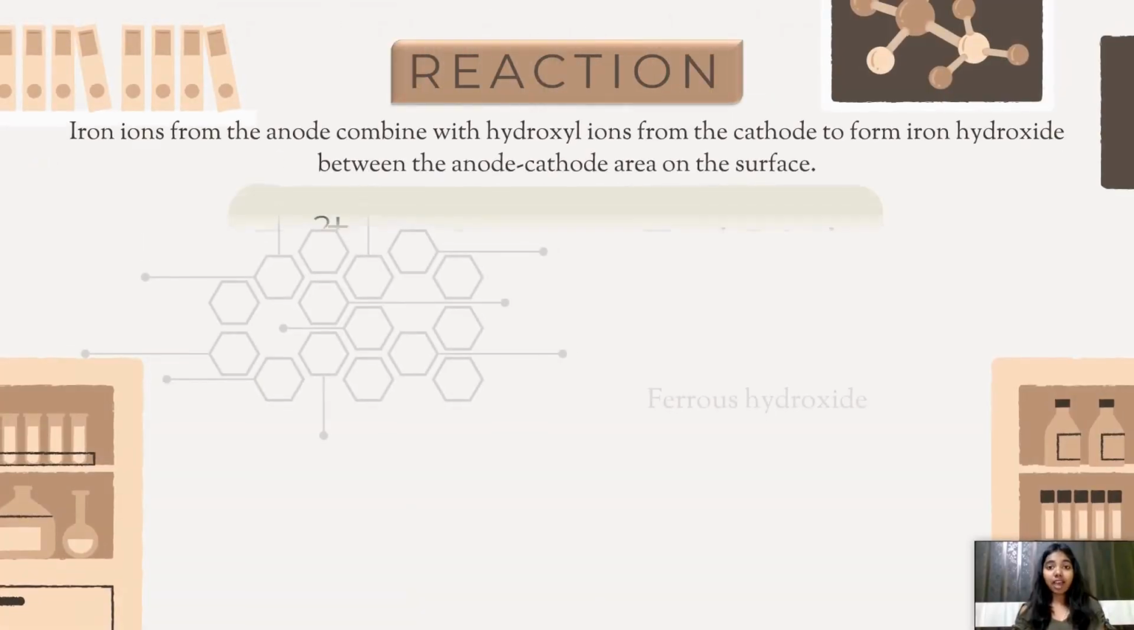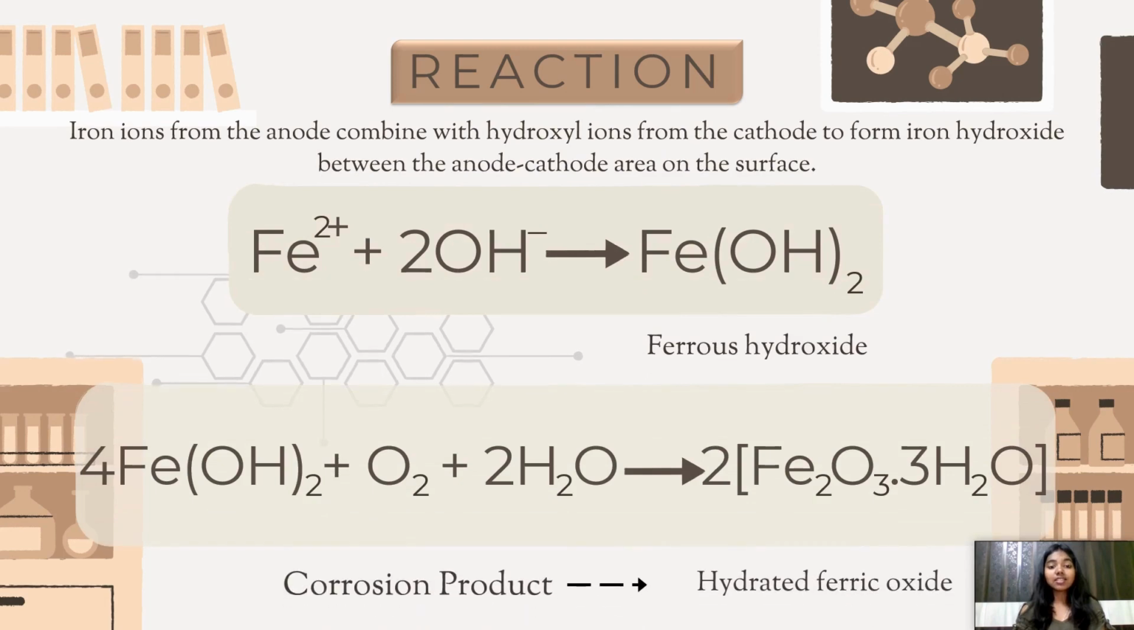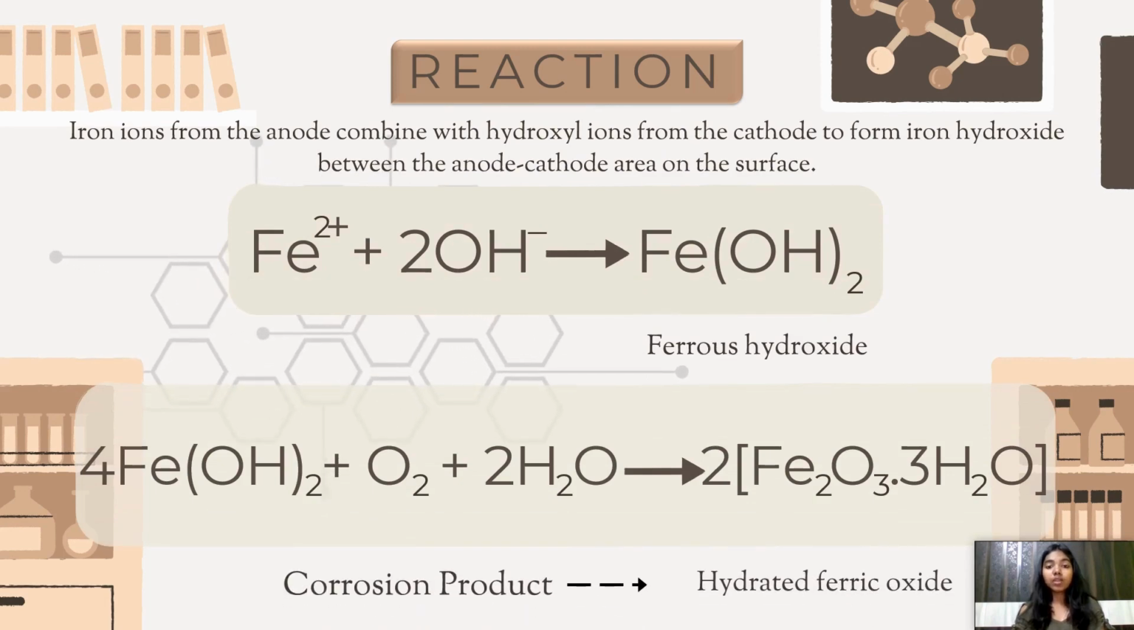Here you can see the reaction in which iron ions from the anode combine with hydroxyl ions from the cathode to form iron hydroxide between the anode and cathode areas on the surface. Ferrous hydroxide further reacts with oxygen and excess water to form hydrated ferric oxide, which is also known as rust.